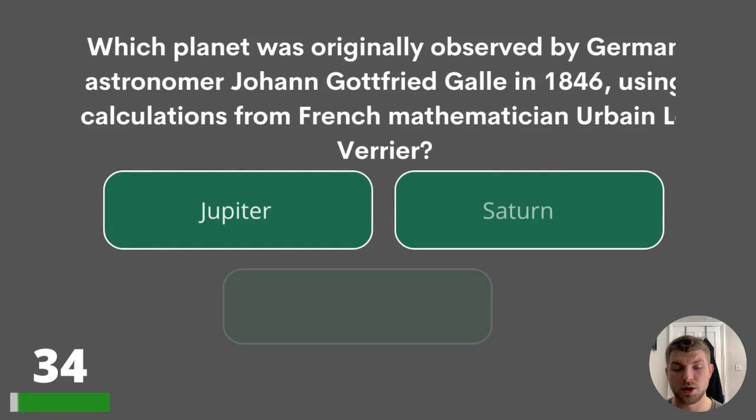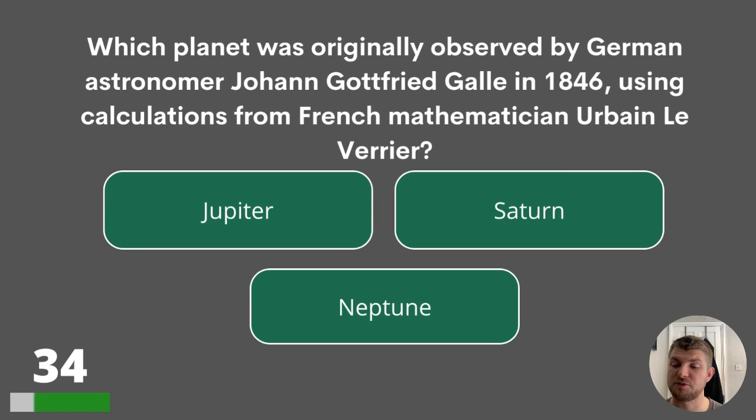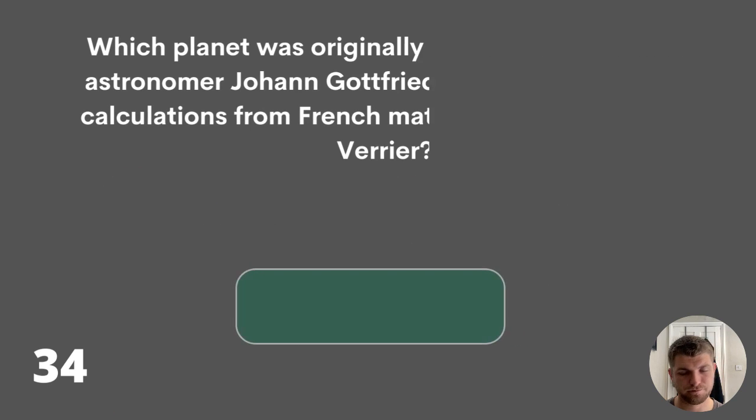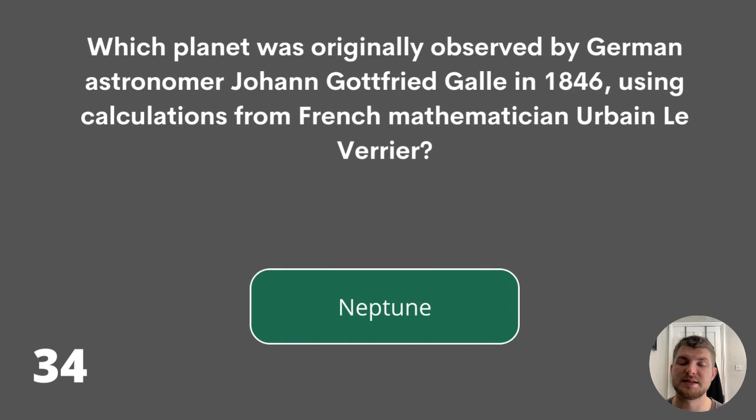Question 34. Which planet was originally observed by German astronomer Johann Gottfried Galle in 1846, using calculations from French mathematician Urbain Le Verrier? Jupiter, Saturn, or Neptune? The answer is Neptune.